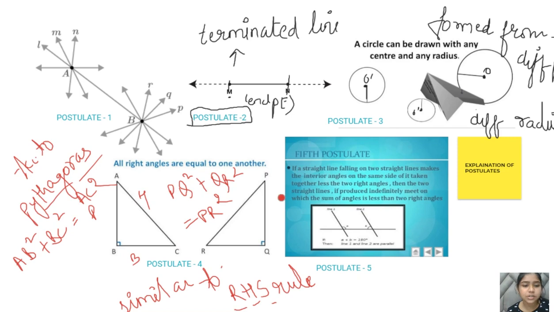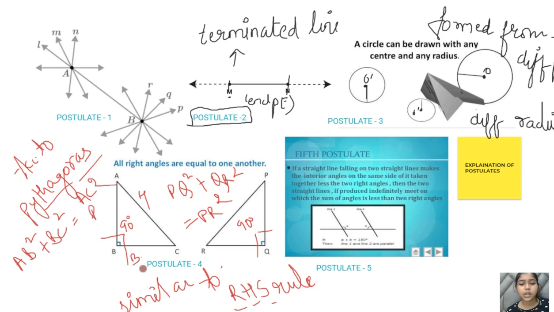I just mentioned it here so that you could know the reason behind the equality of right angles. Right angles are always equal because in a right angle triangle, the angle is 90 degrees. That is why right angles are always equal to one another. So this is what we understand in postulate number 4.